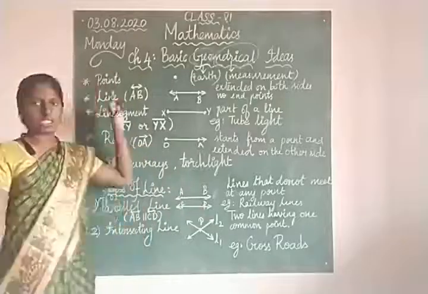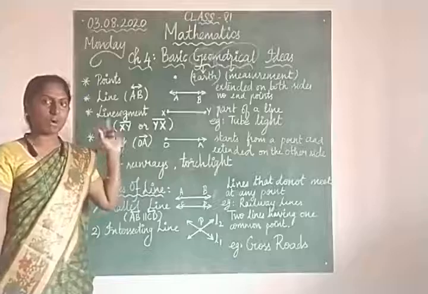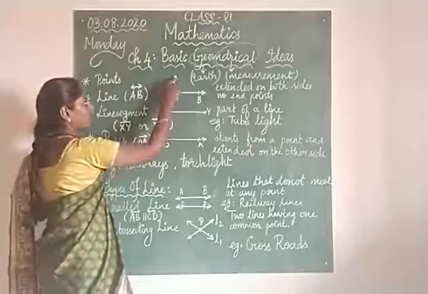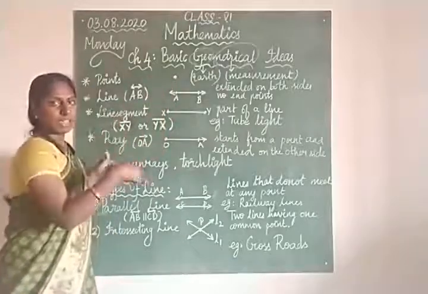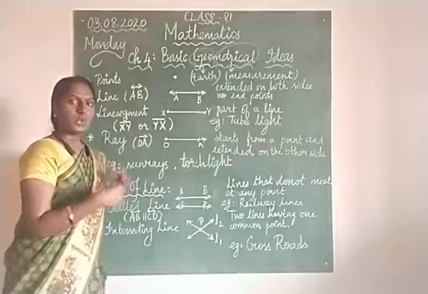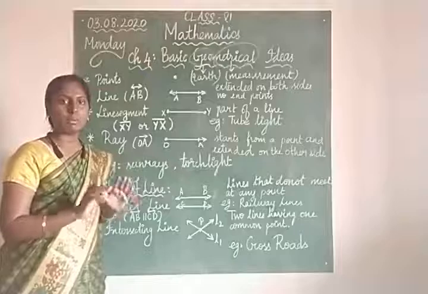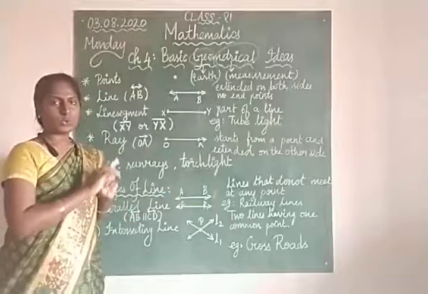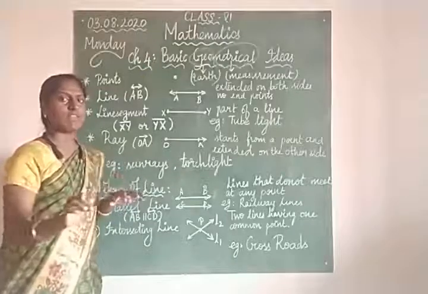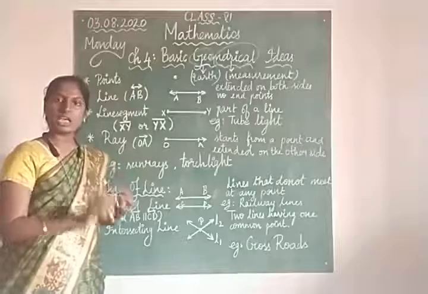The first thing we are going to learn is points. So this is known as a point. In a paper or in a plain sheet, you can keep many points, n number of points. There is no end point for it. Yes, you can keep small dots everywhere, and each and every dot is known as a point.